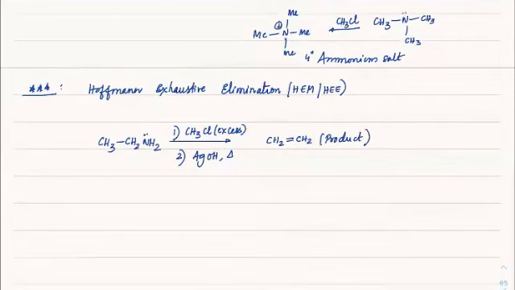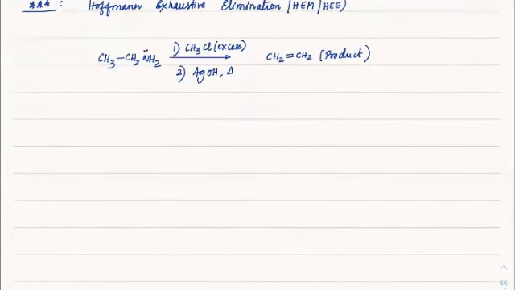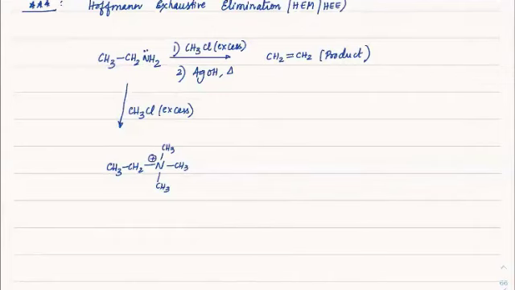Now let me show you the mechanism. On excess CH3Cl, you know that methylation would happen. So CH3CH2N will get three methyls, with a plus charge. AgOH is nothing but Ag plus and OH minus, which means it is a base.